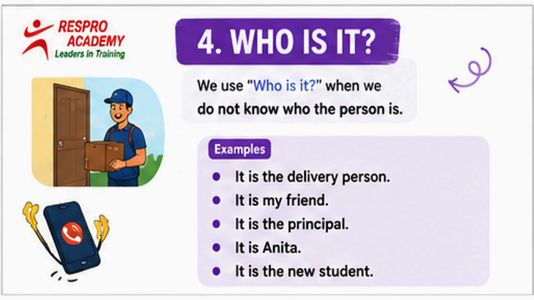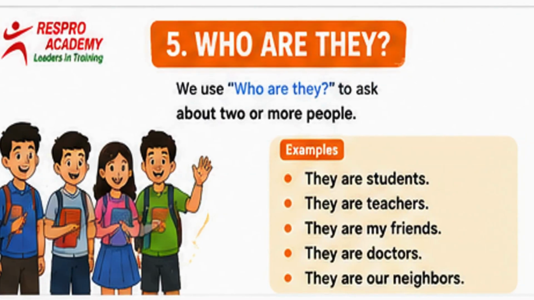Someone walks into the classroom. You don't know who the person is. Who is it? It is the principal. Who is it? It is Anita. Who is it? It is the new student. So, if you know a person is there but you cannot identify them, please use the question structure who is it? So far, we learned how to identify one person.